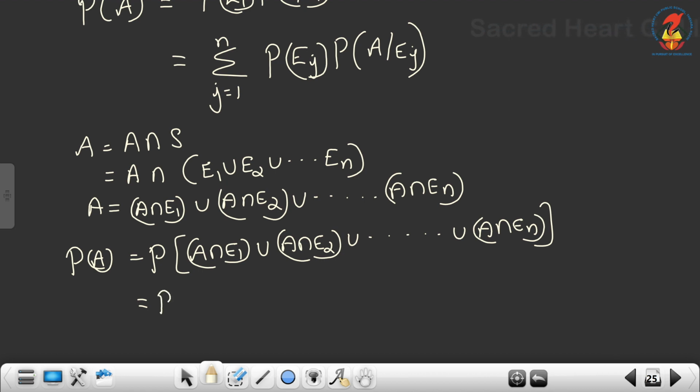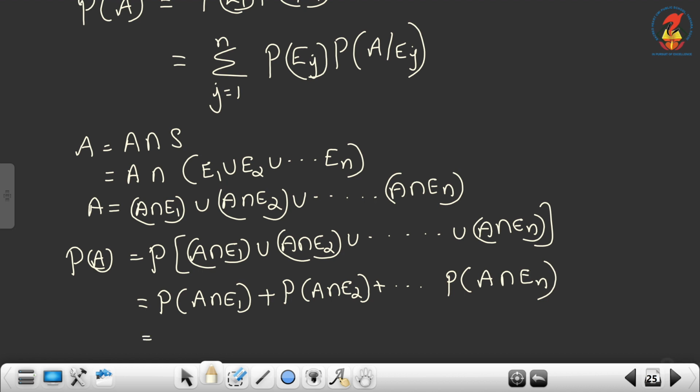So P of A union B means P of each one you have to write separated by plus, P of A plus P of B plus P of C like that. And the intersection part is there, P of A plus P of B minus P of A intersection B. Here intersection is null set since these are disjoint. Plus etc. P of A intersection En.